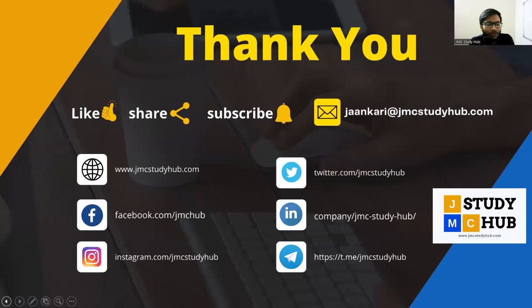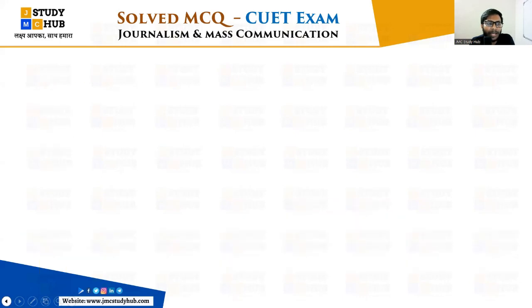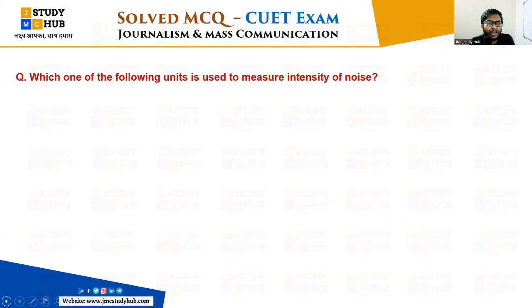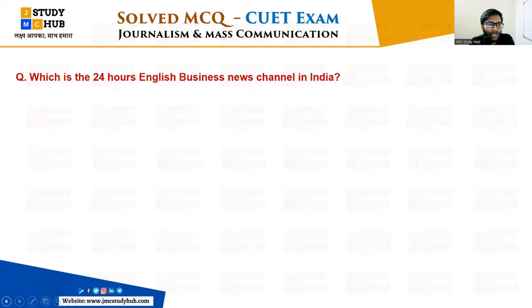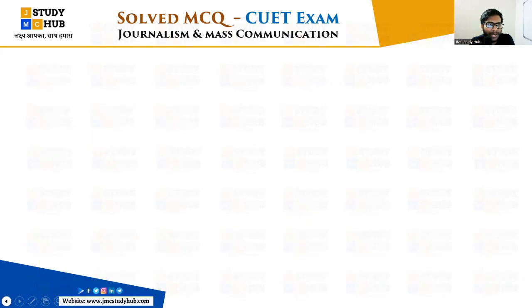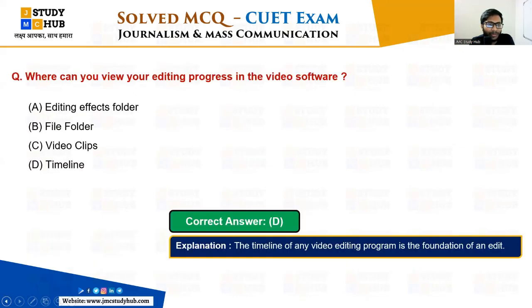So this was all we had to discuss in the questions. A lot of questions related to ICT and technology were there. So cropping, DPI, HTTPS, LAN, WAN, CAN, MAN, we saw all these things, right? We saw a lot of email addresses, CorelDRAW, the intensity measure line, the internet address, IP address, and the URL.